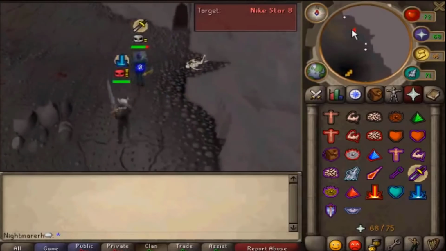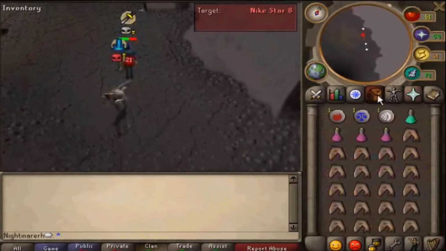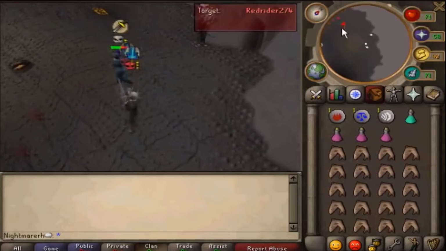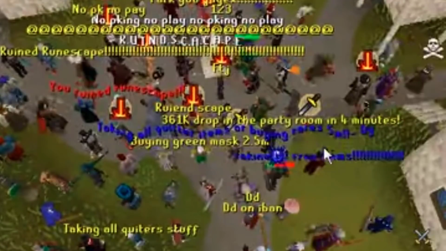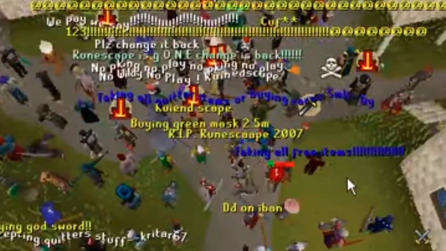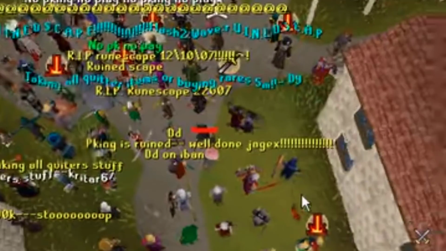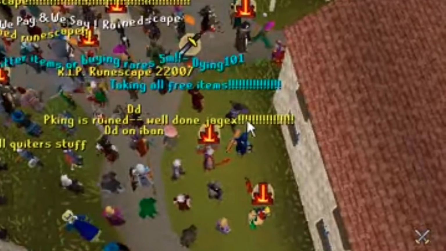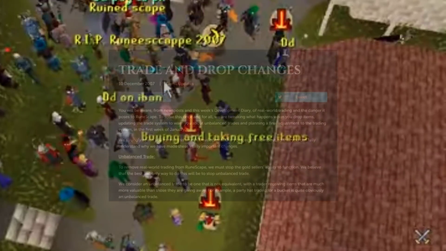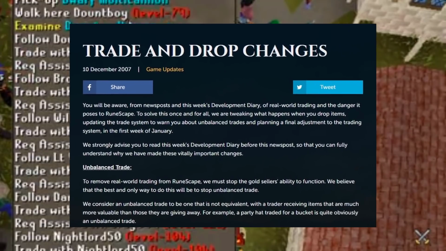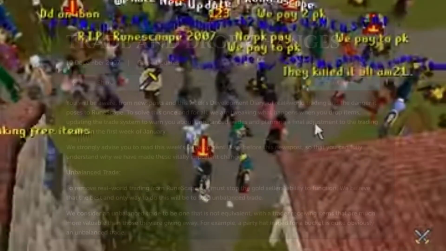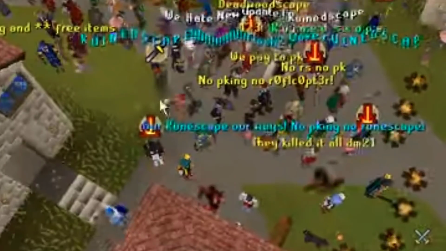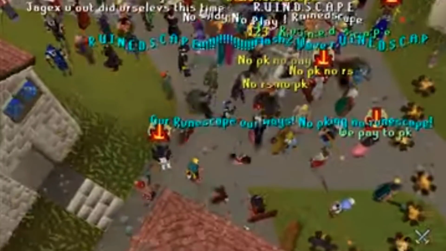See, this was all done in an effort to stop gold sellers from being able to trade gold through the Wilderness. This update is partly responsible as to why the riot lasted nearly a month. They made the change to the wilderness on the 10th of December, but alongside this update, they also announced that they'd be removing free trade in the first week of January. As they put it, you would no longer be able to trade an unbalanced amount of wealth. You could only do trades of values within 3000 GP of each other.